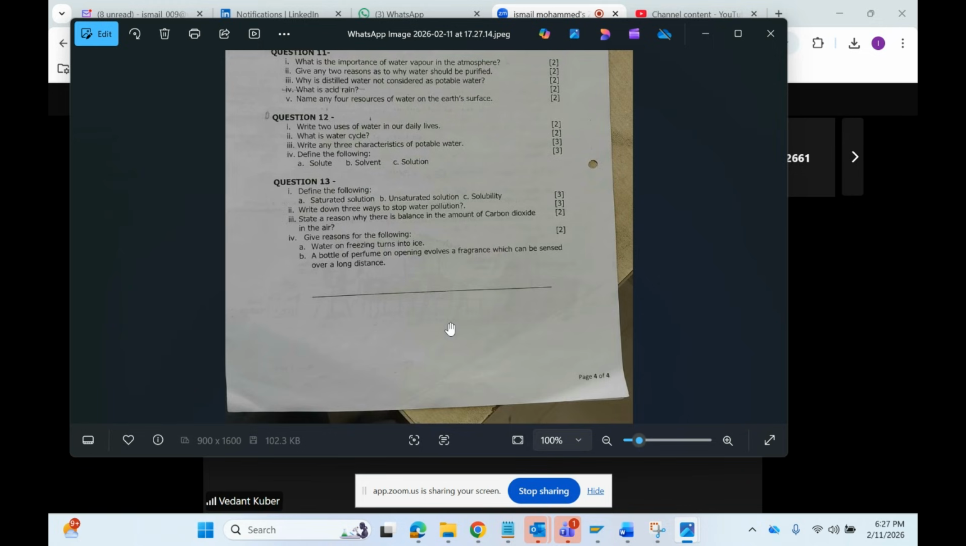Saturated solution is that solution in which no more solute can dissolve at a given temperature. That is a saturated solution. An unsaturated solution is that solution in which more of the solute can dissolve at a given temperature. You can dissolve more of the solute at a given temperature in the solution, and that solution is called unsaturated solution. And solubility is how much of the solute it can dissolve in the liquid or the medium. Okay, clear?